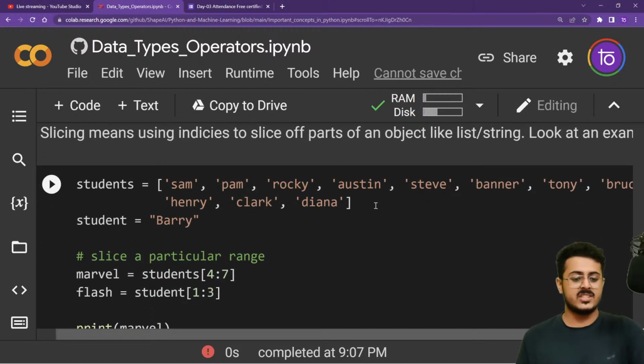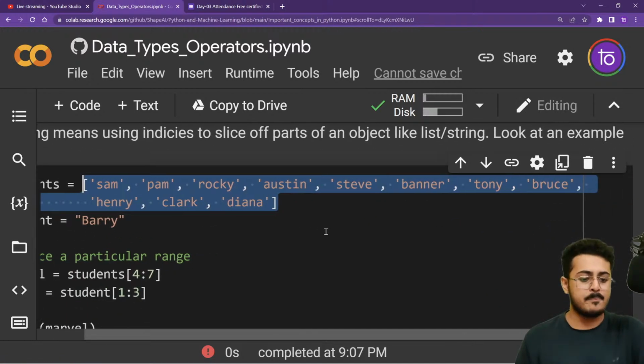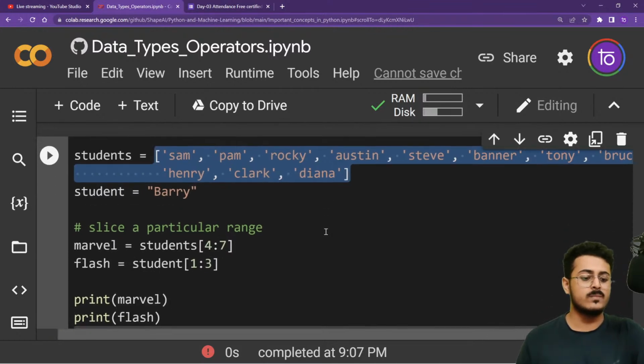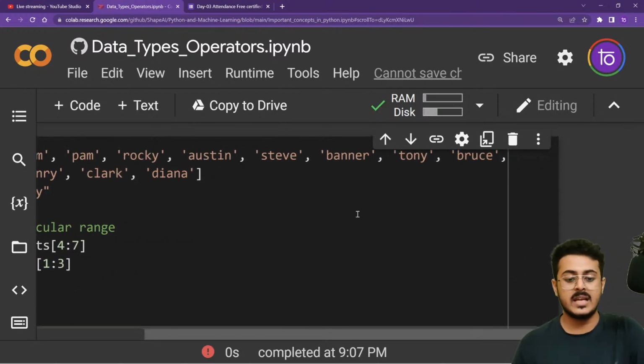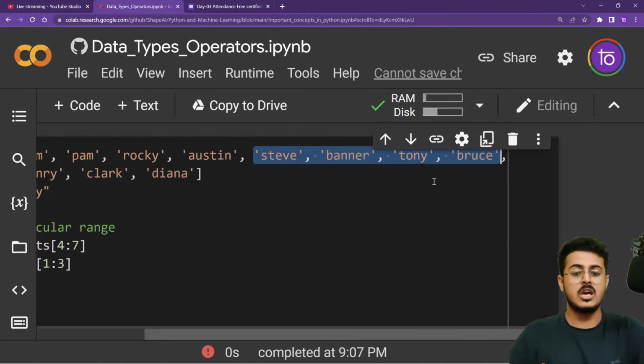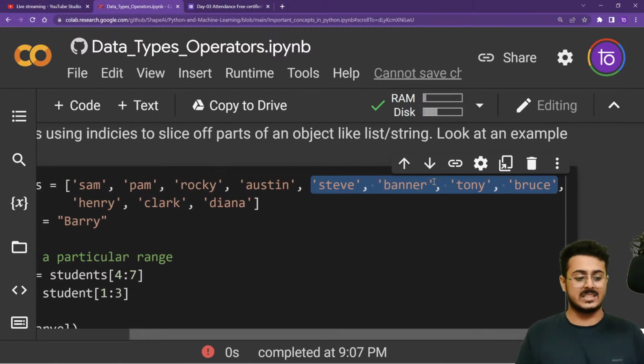So you're having a list right over here. We have created a list: Sam, Pam, Rocky, Austin, Steve, Banner, Tony, Bruce, Henry, Clark, and Diana. Now I need to know all these students who are part of the Marvel Cinematic Universe. We know that Steve, Banner, Tony, and Bruce are a part of the Marvel Cinematic Universe. So I want to create a new list right over here that has only these names inside of it. That is where I will be using the slicing operation.